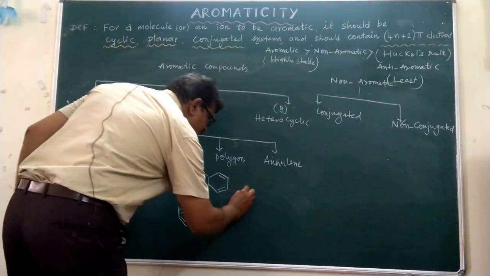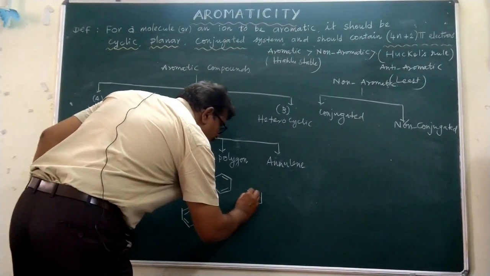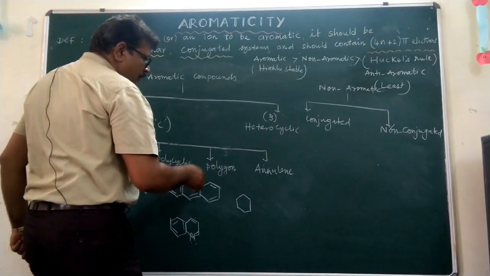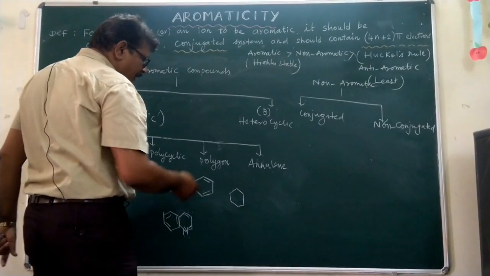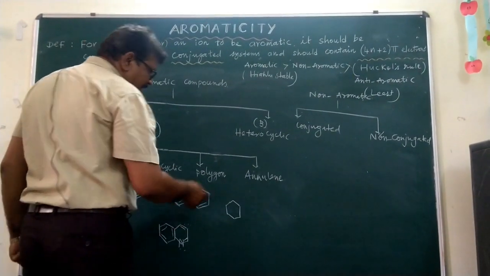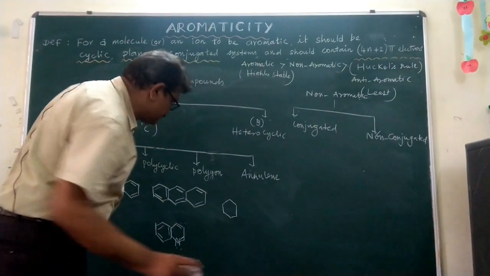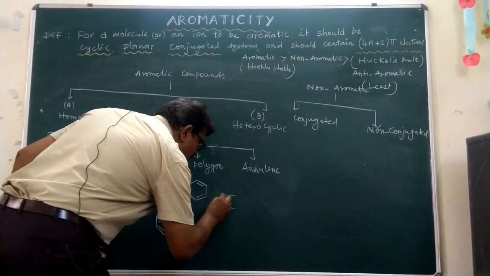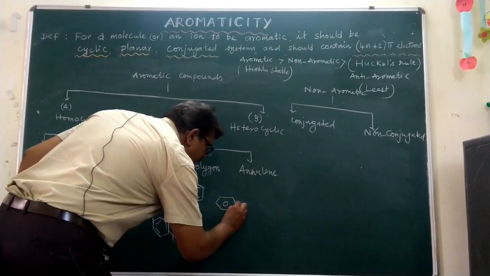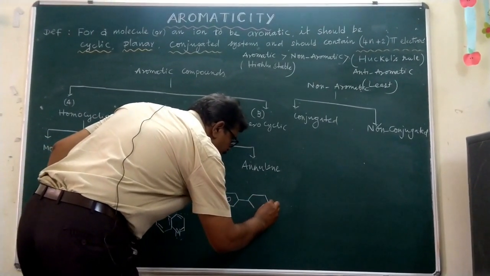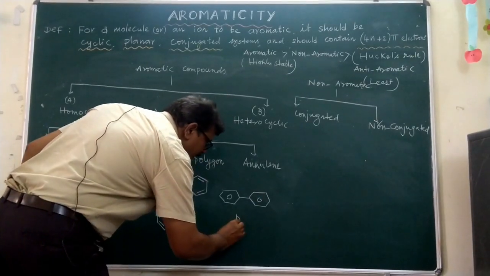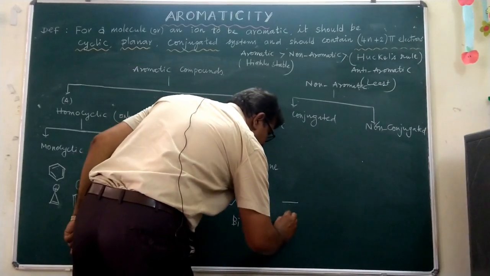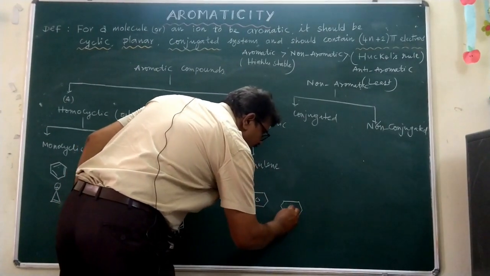Polygon means these are the structures which have biphenyls and also terphenyls. This is the biphenyl, and three benzene rings are there.